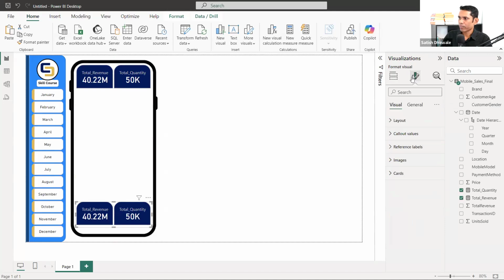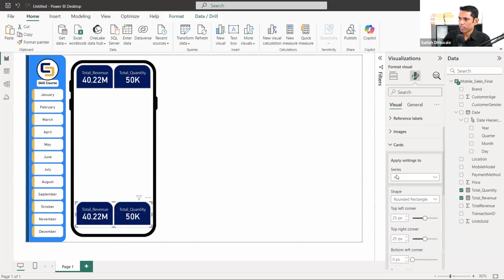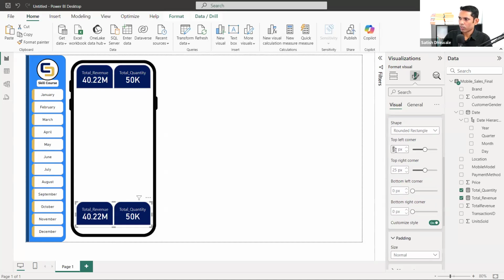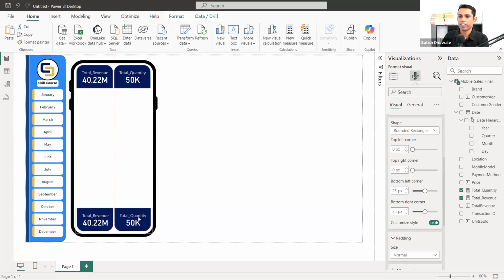Just go to the format visual again and go to your cards where you will be able to see these rounded corners. Instead of this, just make it 0 for these corners, top right and bottom right, and then let's go back and change the top to 25 and this one. So this way you can add your visual inside the mobile properly.